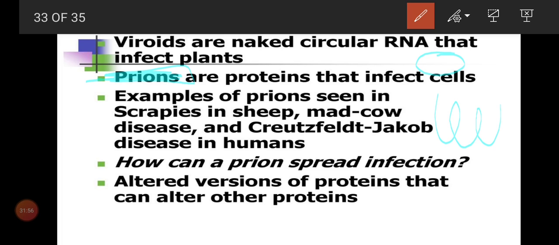We'll discuss some diseases. For example, scrapie in sheep, mad cow disease in cows, and Creutzfeldt-Jakob disease in humans. That is very, very important. Creutzfeldt-Jakob disease is caused by prions.